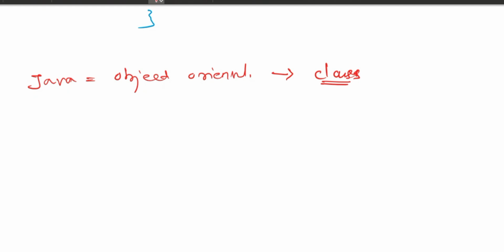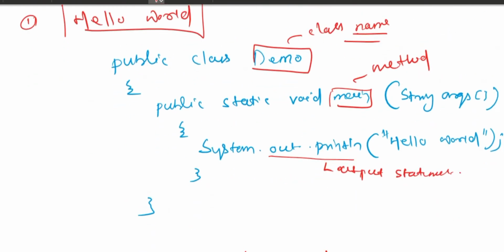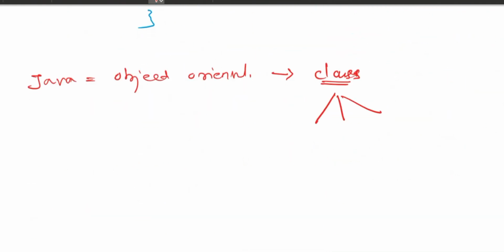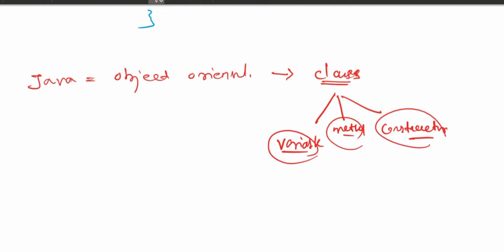Whatever we need, we must create an object. Object of what? Object of the class. So we always declare the class in the beginning. Inside a class, we can store three things: the variable, the method, and the constructor. What are these three things? We will discuss, don't worry.